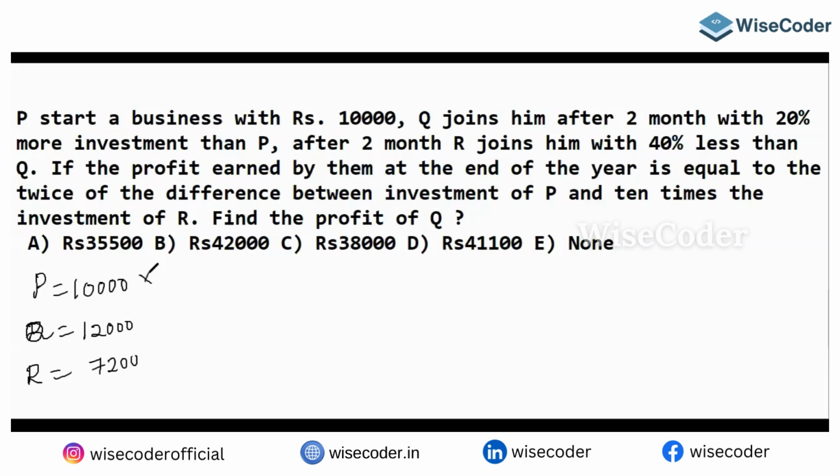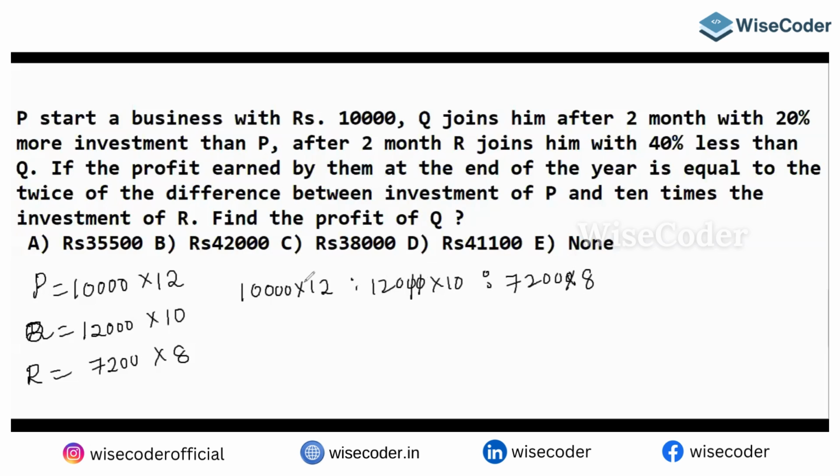But look here, P invested for the whole 12 months, Q for 10 months, and R for 8 months. So their profit ratio could be 10,000 into 12, 12,000 into 10, and 7,200 into 8. Let's calculate with 12.